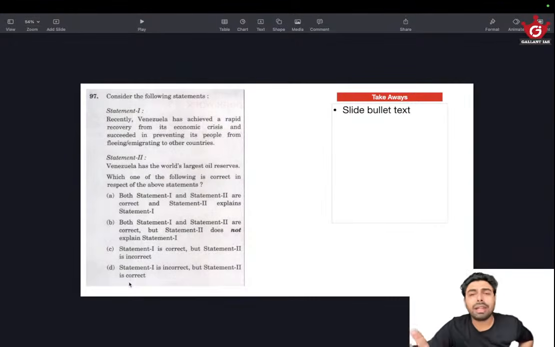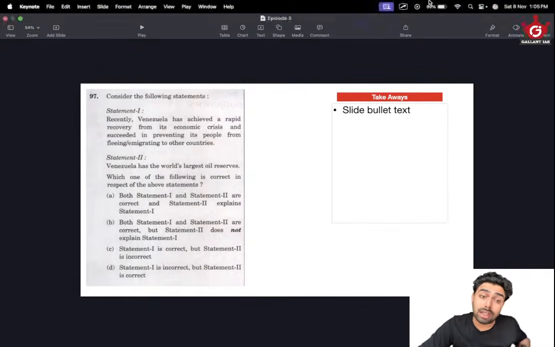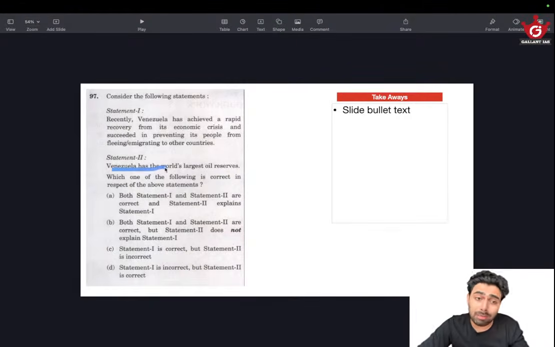You just need to have an idea about either of two. If you are able to eliminate one, you will get the answer. Sure, short answer, there is no doubt for that. You don't even have to know whether Venezuela has the world's largest oil reserves or anything. This statement is true. Of course, this is true from the question.